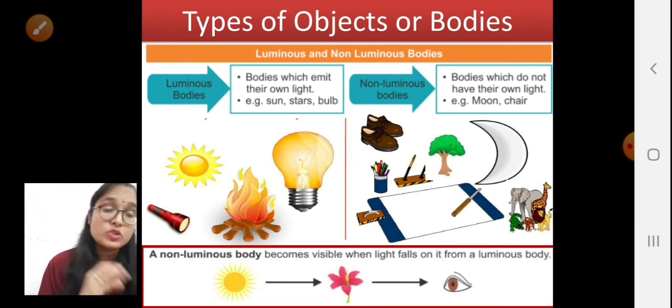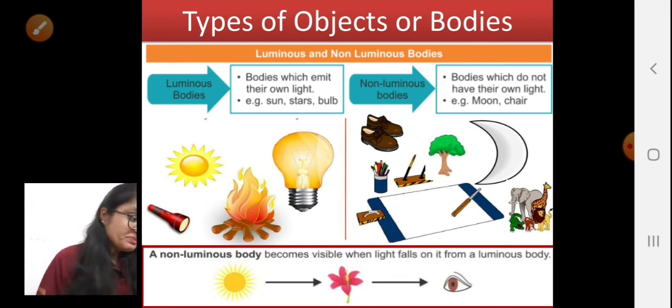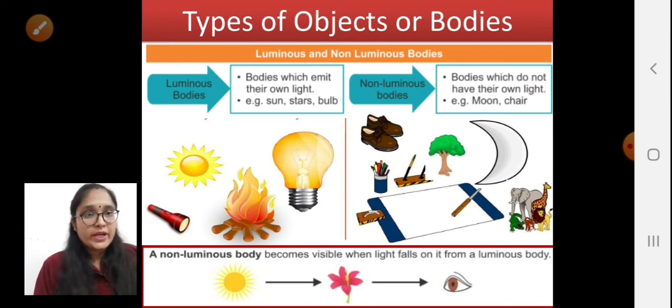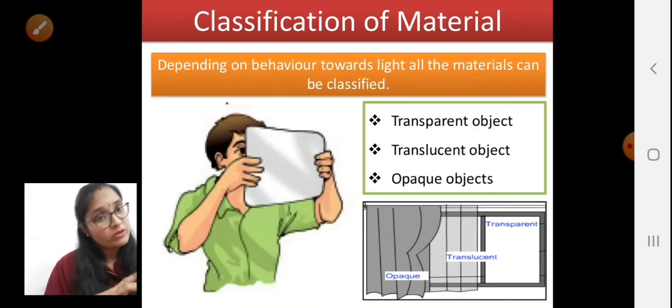And what about the luminous object? A luminous object can be seen directly, right? It doesn't require any other source of light, because it is directly emitting light, sending light to our eyes. Now moving to the next topic, the classification of materials.